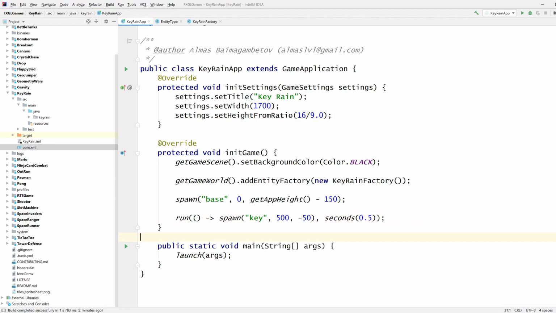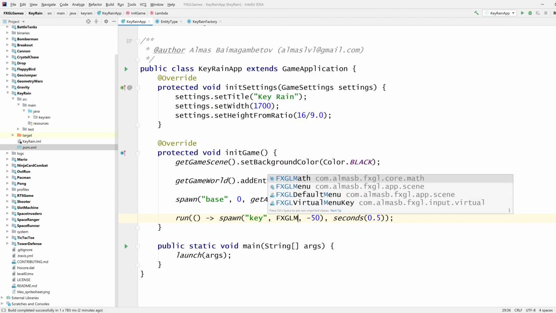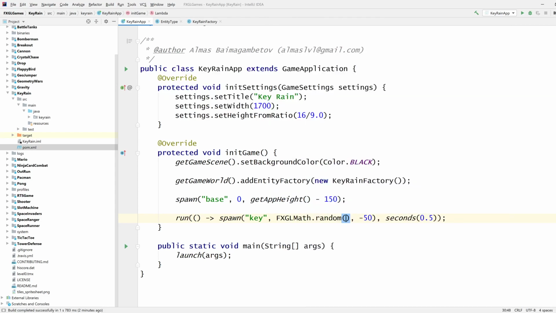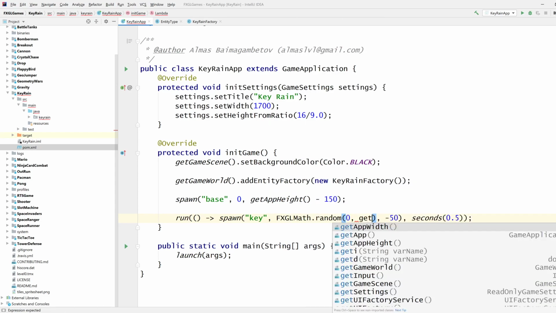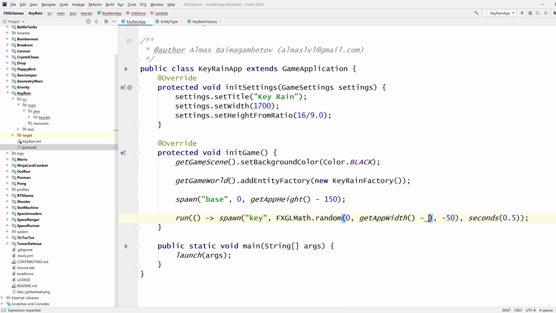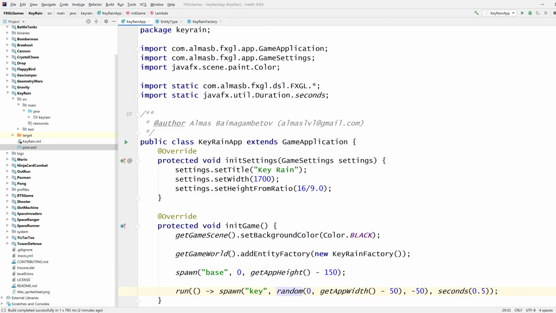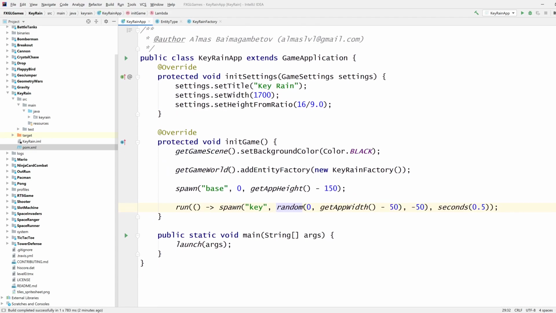Because we don't want just random height. We want random width though. FXGL math random between 0 and get width -50, I guess. Import this as well. Can I not just import this? Oh, it's already imported. Yeah, let's see.